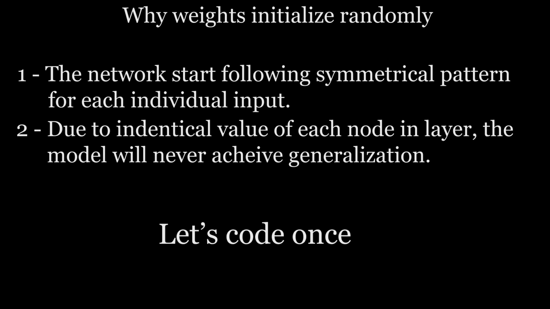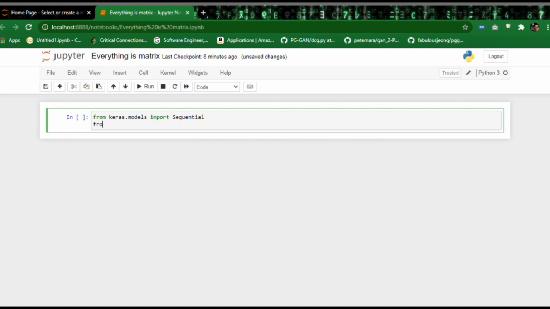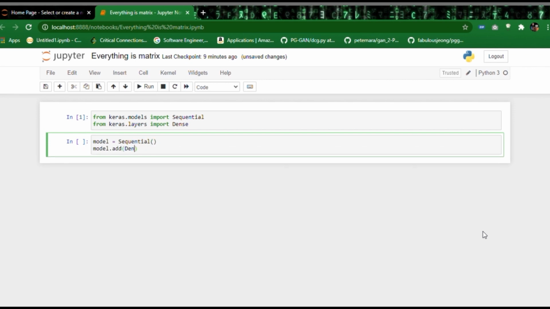Let's implement this network in Keras and see what happens. Import Sequential from keras.models and Dense from layers. Now create a sequential model with a hidden layer consisting of 3 neurons of sigmoid type and initialize the weights to 0.